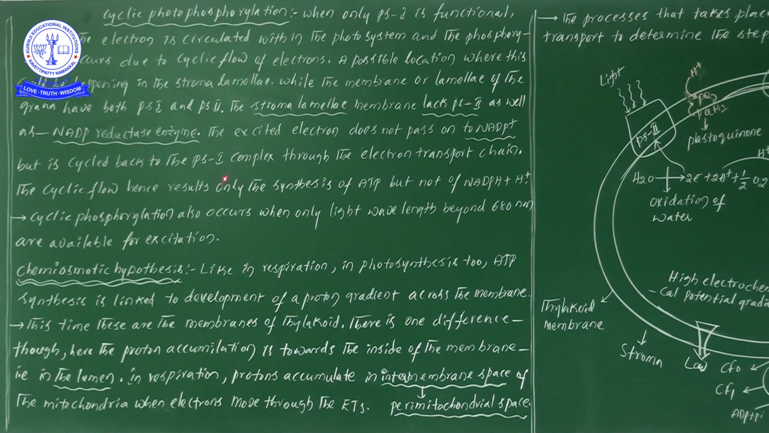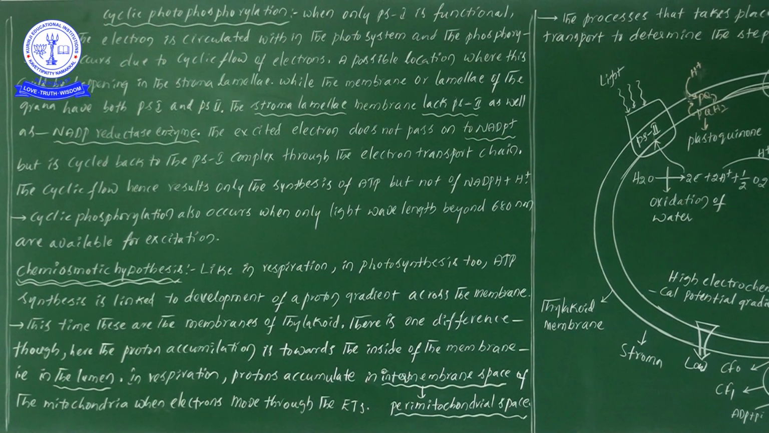They will not go towards the NADP plus, but will be cycled back to PS1. Where the PS1 complex is, where the electrons started, finally the electrons come back to the PS1 complex through the electron transport chain. So when the electrons are cycled, the electrons which started at the origin point come back to their origin after completion of the electron transport chain. One point we have to recollect is that electrons are not passing towards the NADP plus.